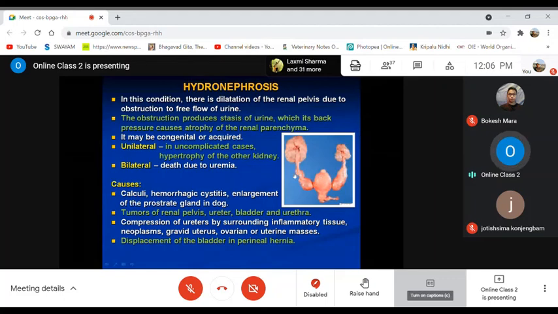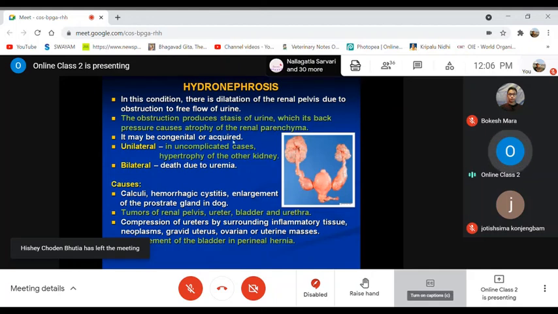Then waste products like uric acid, urea or creatinine will be retained and go back to the circulation, causing uremia, right? So it is very fatal when the level is too high. Okay, it is fatal, meaning it will lead to the death of the animal, right?